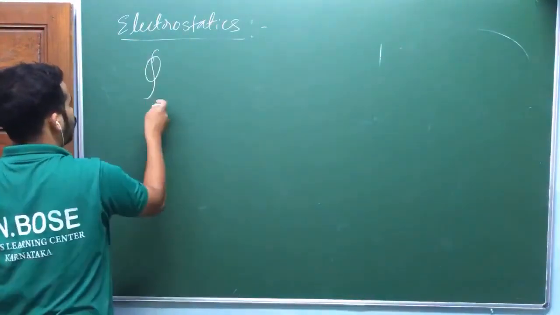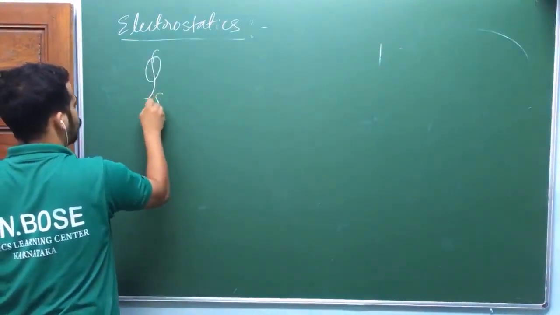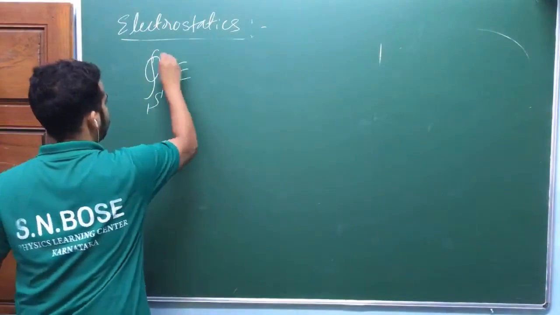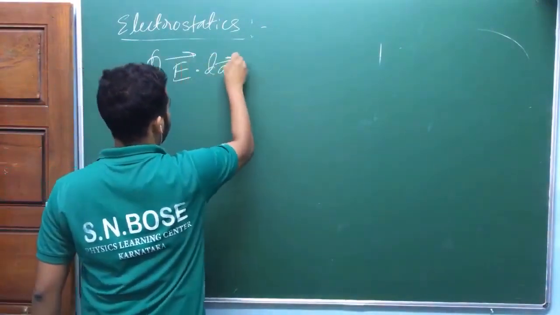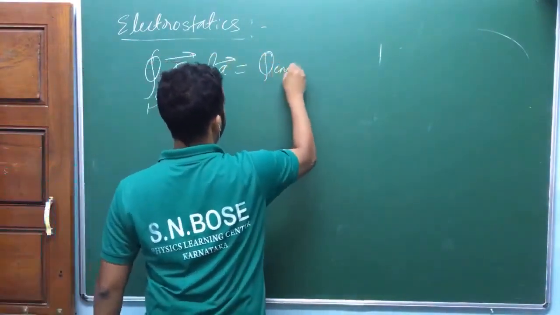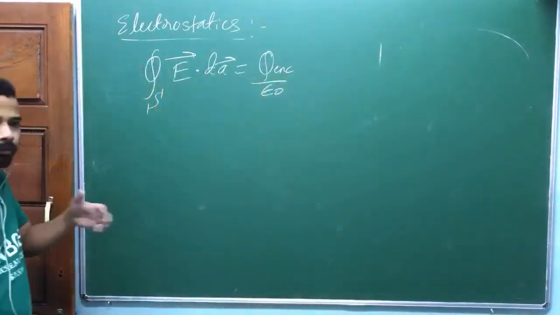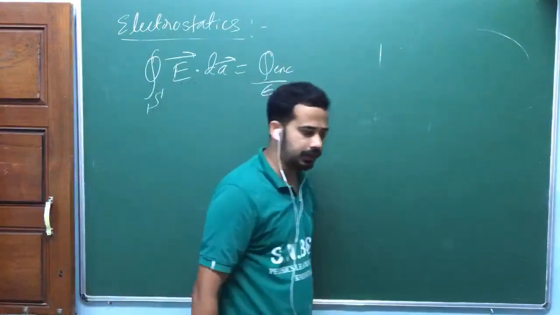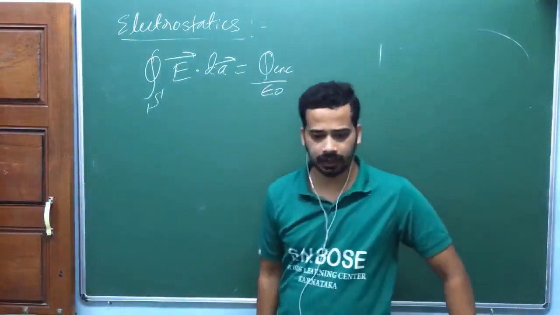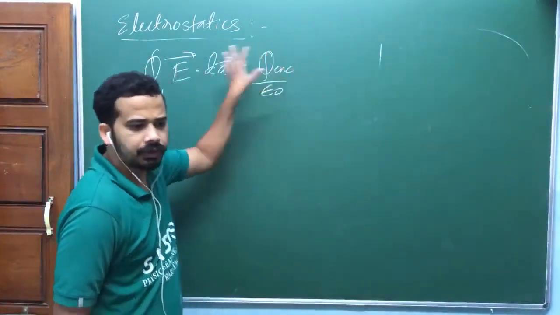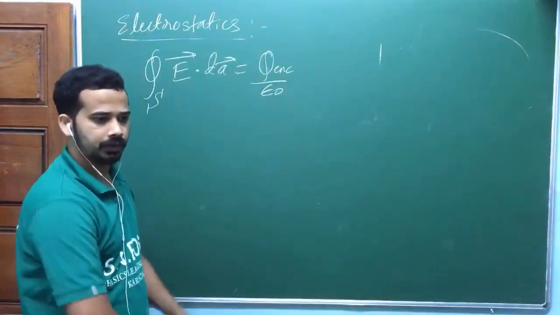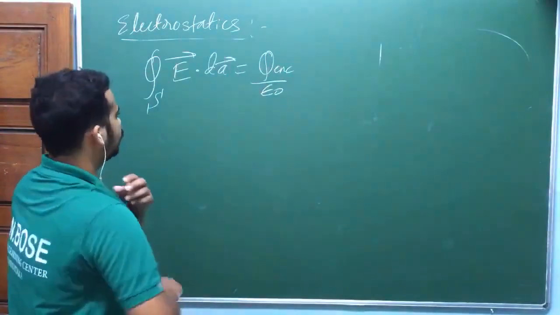So what we found is the closed surface integral of E dot dA equals Q enclosed divided by epsilon naught. Am I right? Now suppose I have some volume charges in the region. I will not take point charges. Earlier I took point charges and somehow logically proved this, isn't it? Logically proved Gauss law.